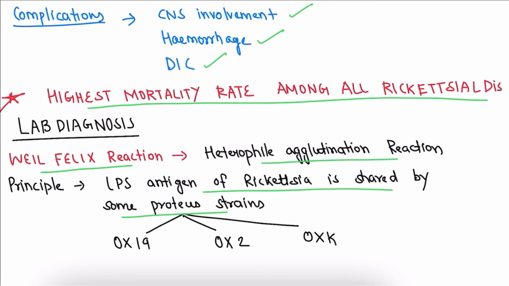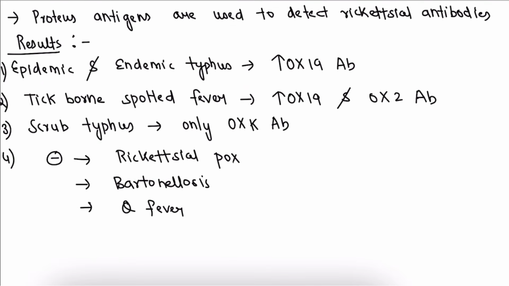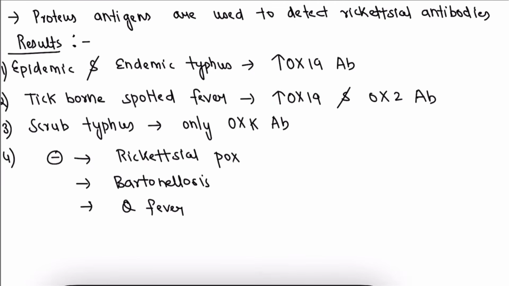The antigens that we have to remember are OX19, OX2 and OXK. We have to remember these three antigens: OX19, OX2 and OXK. The Proteus antigens are used to detect rickettsial antibodies in the patient specimen. The results of Weil-Felix reaction: in epidemic and endemic typhus, we are going to see an increased OX19 antibody, and in tick-borne spotted fever, that is Rocky Mountain spotted fever, we are going to see an increased OX19 as well as OX2 antibody.